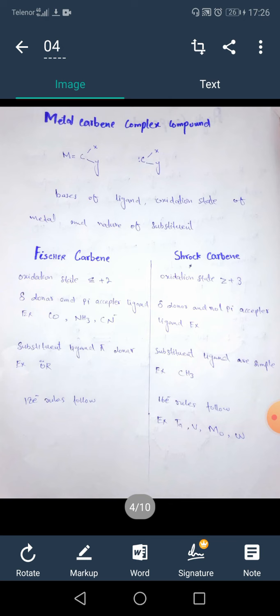In the Fischer carbene, the carbon atom donates a sigma bond to the metal, and a pi acceptor ligand is attached to the metal atom, for example the ligands carbonyl, ammonia, cyanide. The substituent ligands are pi donor ligands, for example OR is a pi donor ligand, and Fischer carbenes follow the 18 electron rule.